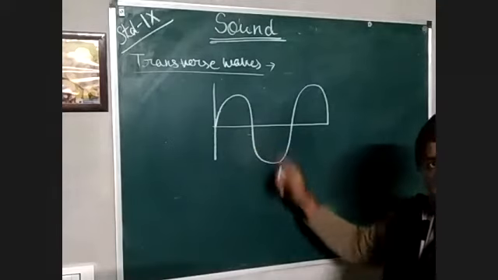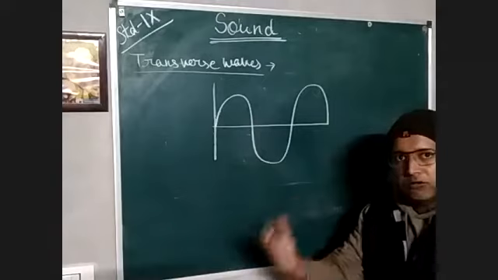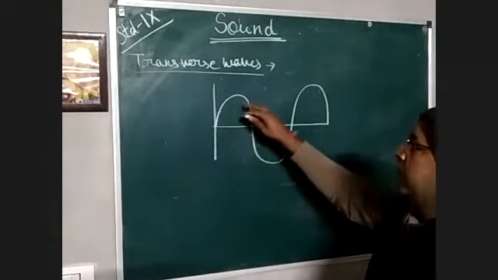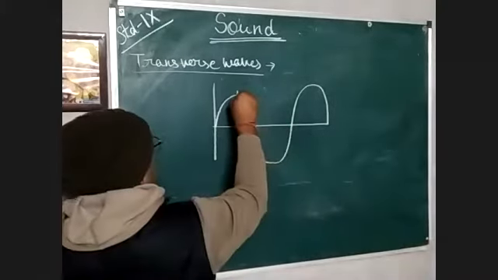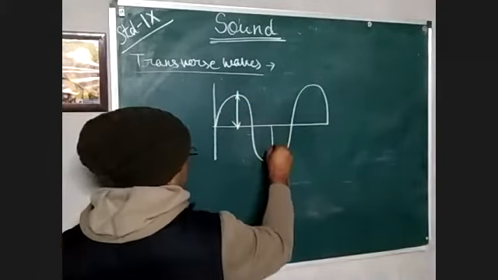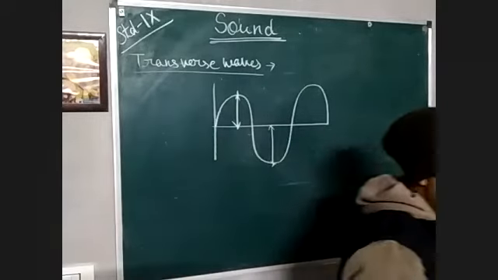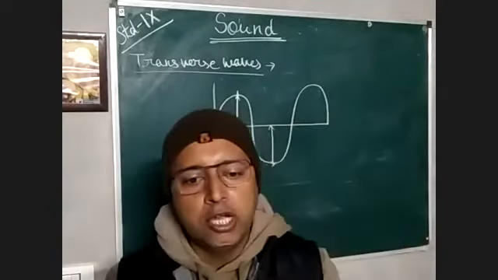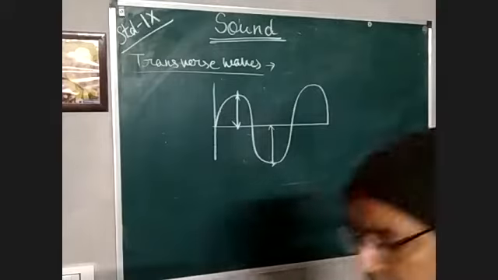Now the disturbance is created. The disturbance is passing from one point to another in the rope, but the rope is not moving. That means it's a wave. It's a kind of transverse wave because it's moving perpendicular. At this point the disturbance will be maximum, and also at this point the disturbance will be maximum. These ups and downs are actually the movement of the particles in the transverse wave.